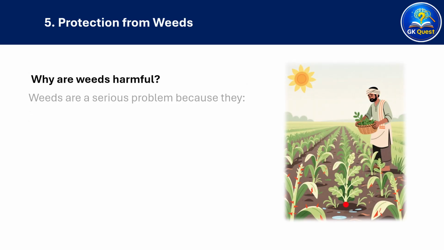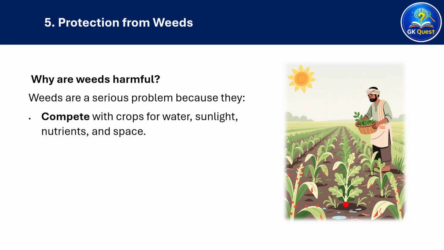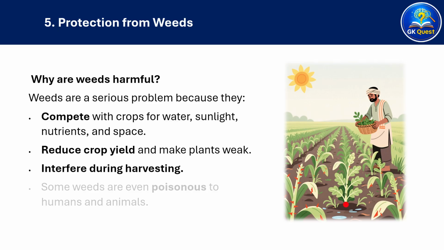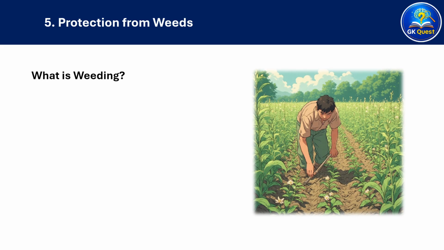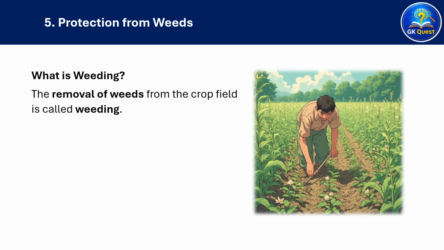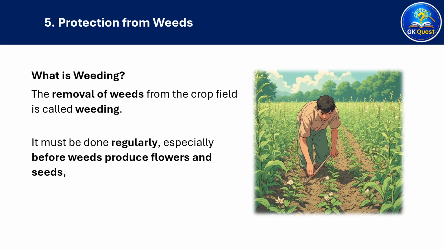Why are weeds harmful? Weeds are a serious problem because they compete with crops for water, sunlight, nutrients, and space, reduce crop yield and make plants weak, and interfere during harvesting. Some weeds are even poisonous to humans and animals. What is weeding? The removal of weeds from the crop field is called weeding. It must be done regularly, especially before weeds produce flowers and seeds, because otherwise they spread quickly.